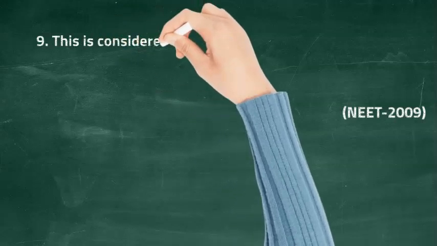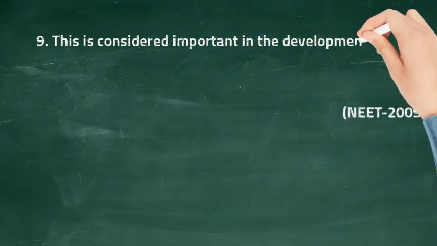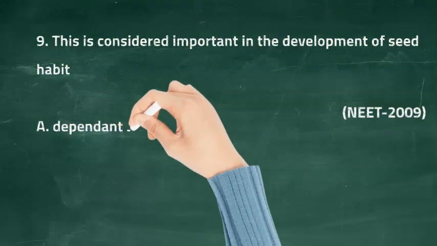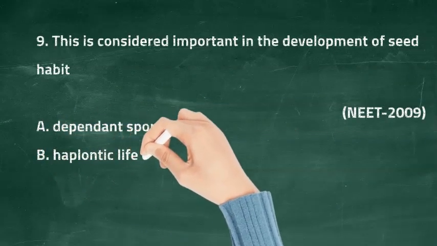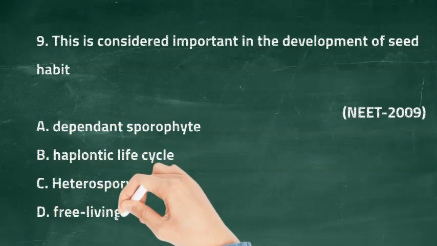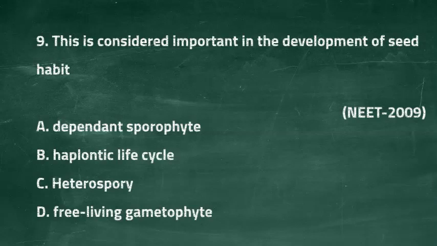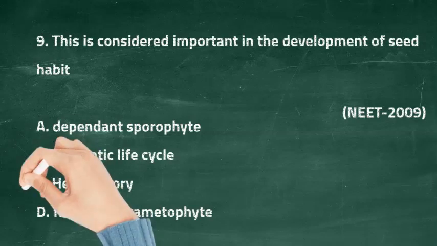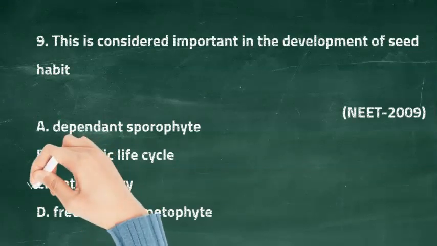Question 9. This is considered important in the development of seed habit. Option A is dependent sporophyte, option B is haplontic life cycle, option C is heterospory, and option D is free living gametophyte. The right answer is option C, heterospory.